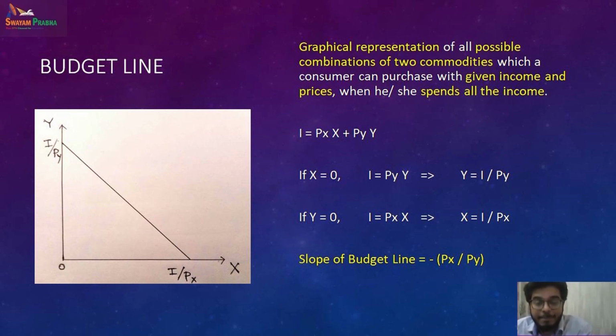Taking an example, if I have 100 rupees, my I, which stands for income, is 100. PX is the price of apple, let us assume that is 20 rupees. Price of Y, that is orange, let us assume is 10 rupees. So for 100 rupees, if I am buying only apples, I can buy 20 into 5, but I don't have any money left to buy oranges. So 5 apples and 0 oranges.